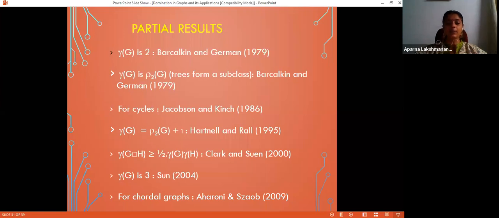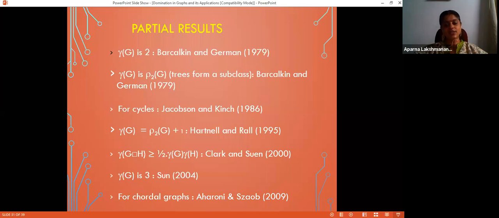So for graphs for which gamma of G equals 1, it is trivial. Graphs for which the domination number is 2 were settled in 79, and graphs for which the domination number is 3 were settled in 2004 by Sun. This is a different author. This is Suen and this is Sun. They are different. So for gamma of G greater than or equal to 4, the conjecture is still open. You can try for that. And for chordal graphs, the conjecture was settled by Aharoni and Szabó in 2009. And much related work is still going on in the direction of settling or disproving Vizing's conjecture.